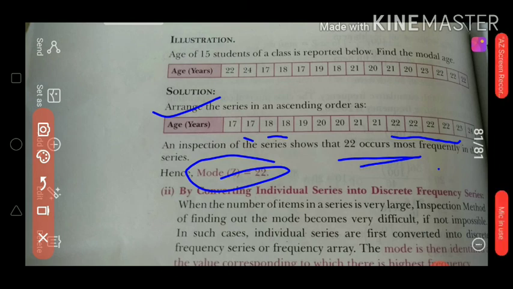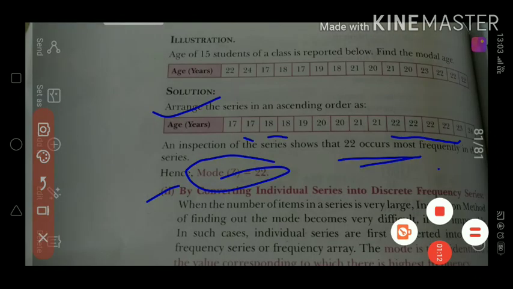Next is by converting the individual series into a discrete series. We can convert our individual series into a discrete series, and the digit which has the highest frequency is called the mode of that particular series. So this is the inspection method in individual series. Thank you.